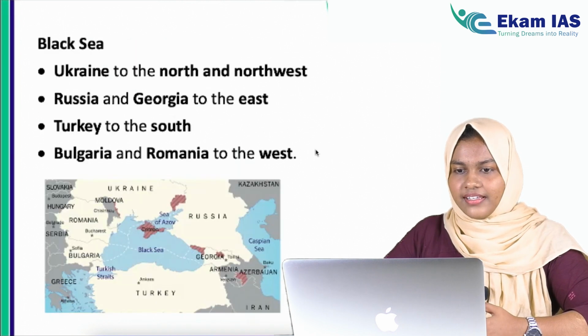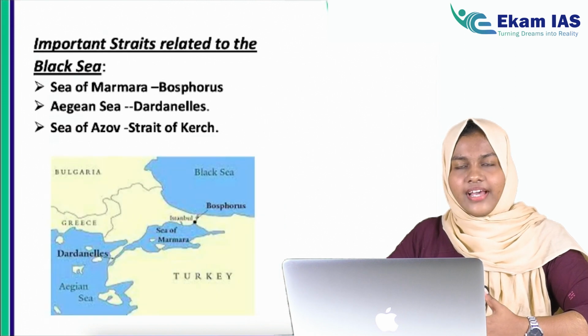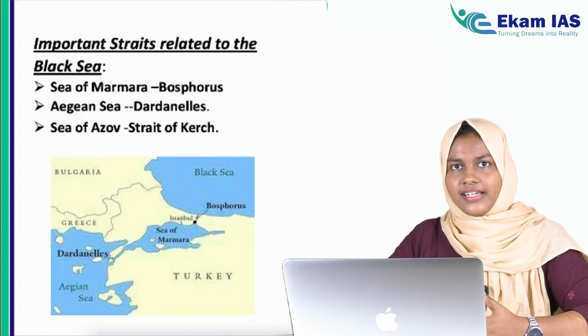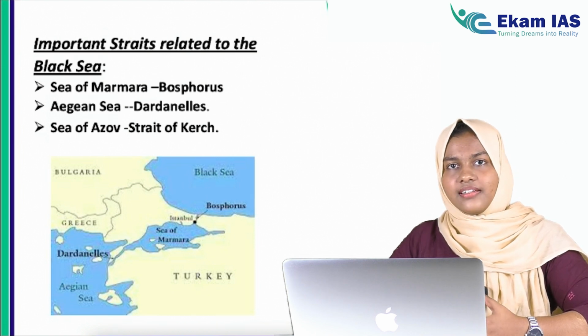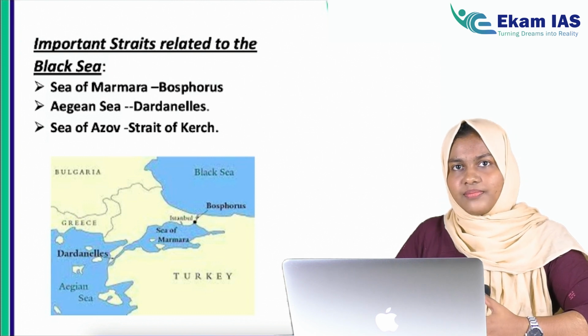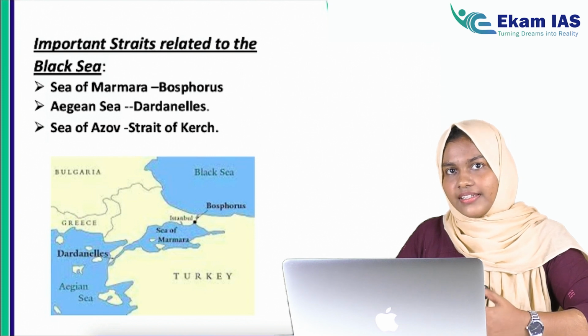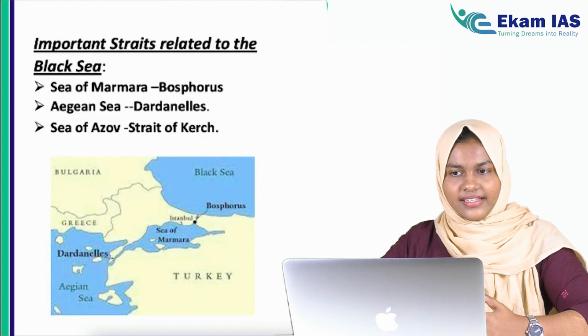So we have seen the Black Sea and the bordering countries, and we have studied about the important straits associated with Black Sea. Now the news was the Russian capturing and the Ukrainian recapturing of the Snake Island. And why that is important? Because the Snake Island is located in Black Sea. So now let's see why Russia is so much interested in this Black Sea.